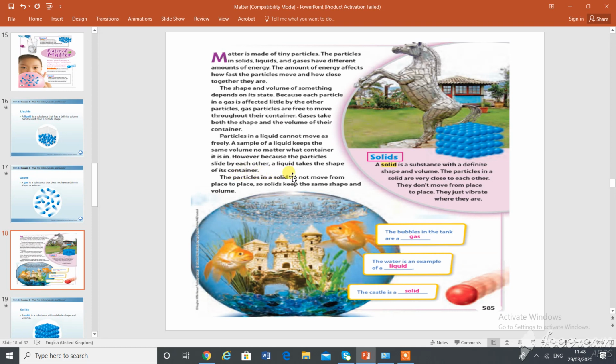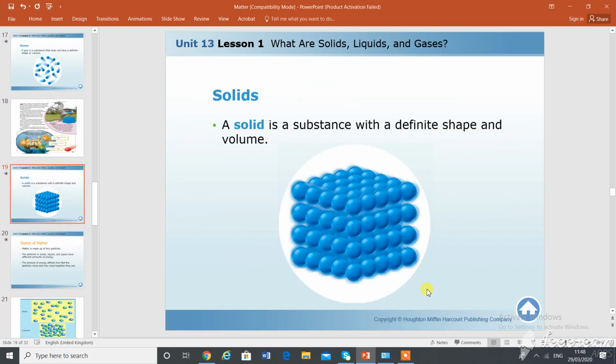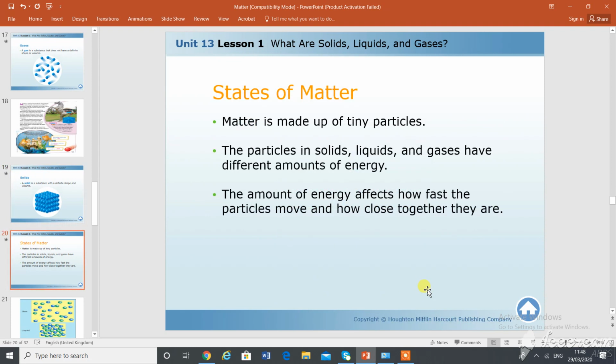The particles in a solid do not move from place to place. So a solid keeps the same shape and volume, but it vibrates. Remember that. That's what's written here. They just vibrate where they are. The bubbles in the tank are gas. The water is an example of liquid. The castle is a solid. So a solid is made of substance with a definite shape and volume.